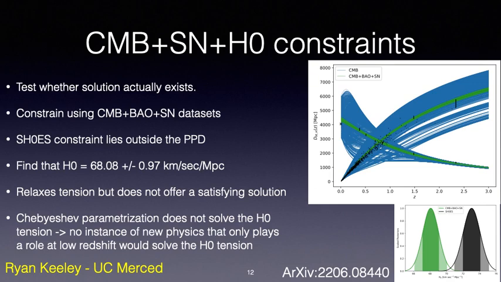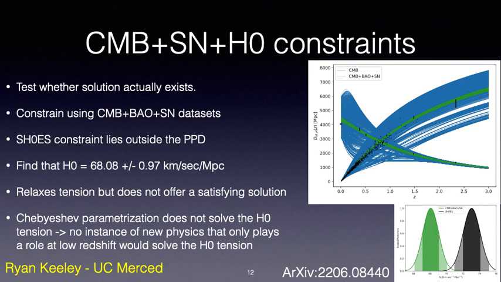Conversely, if the constraint on H0 from the joint CMB plus BAO plus supernova datasets is still in tension, then we do not calculate a joint constraint with the SH0ES H0 dataset, as the results would be meaningless. So the results of this test are shown here in green. Unfortunately, we see that the SH0ES constraint lies entirely outside of the posterior predictive distributions.